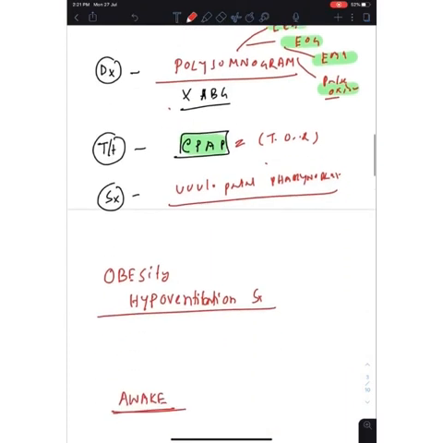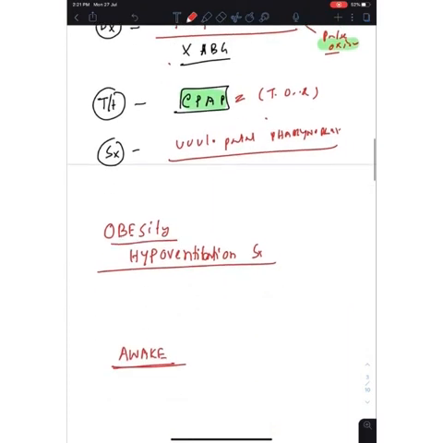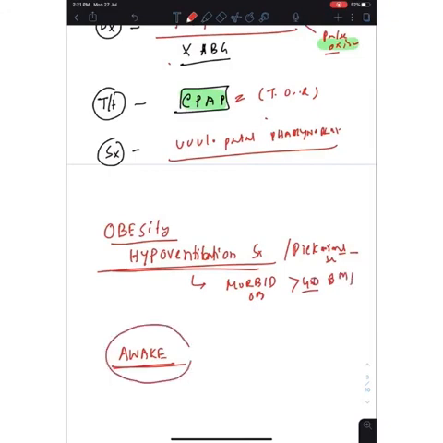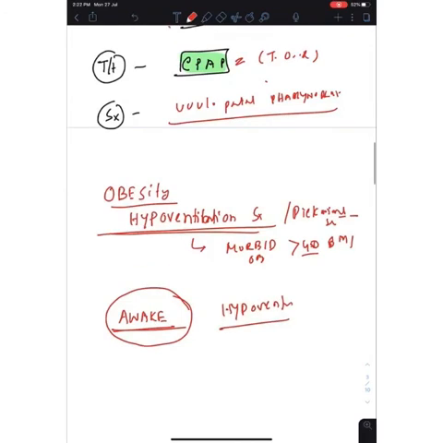There is one more syndrome known as obesity hypoventilation syndrome, otherwise known as Pickwick syndrome. What happens here? Here there will be a history of morbid obesity. Morbid obese means a BMI of more than 40 will be given, and there will be awakening state hypoventilation. That means there will be hypoventilation during the awake state. That is the key to diagnose. And in the awake state, their ABG will be abnormal.